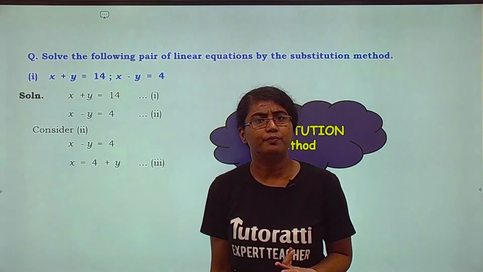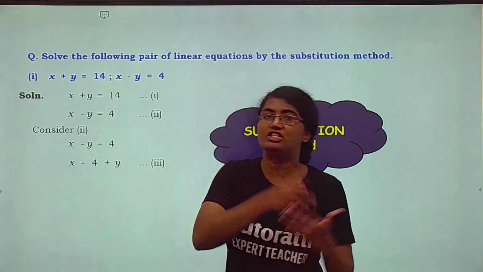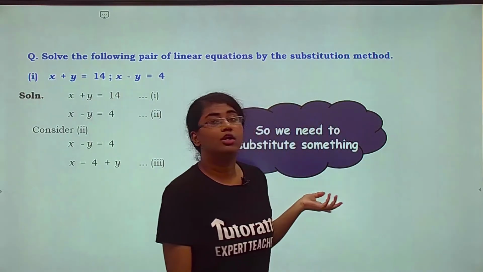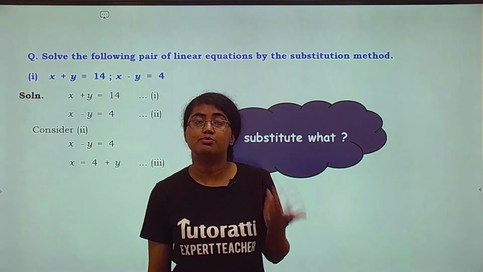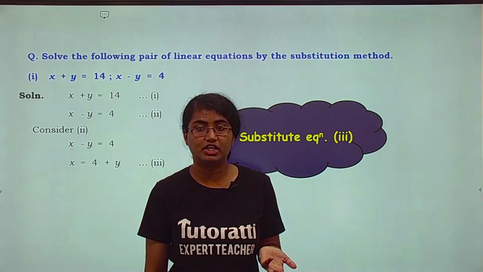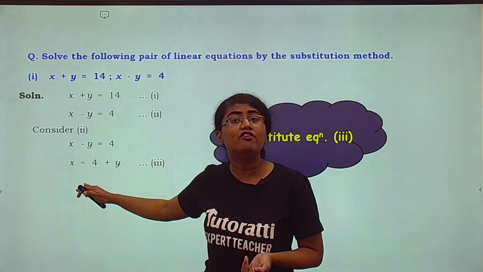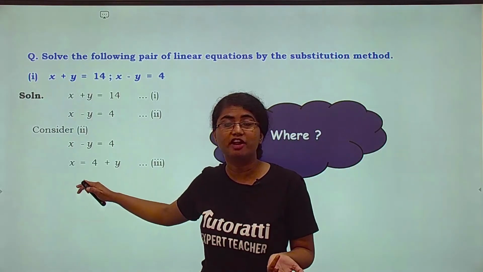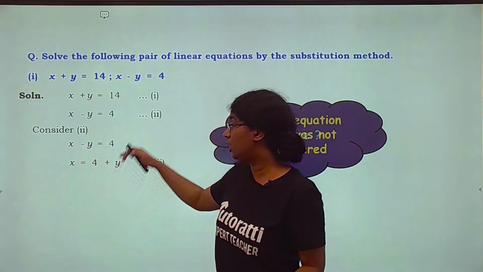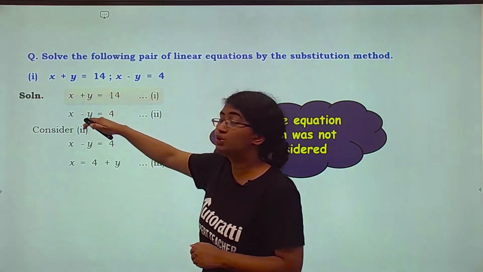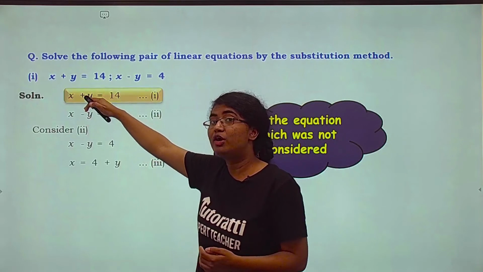Substitution means we have to write something in place of the other thing. So we need to substitute something. What do we substitute? Basically we need to substitute equation 3. That is why we rearranged it. But where do we substitute it? Where do we put this in? In the equation that we did not consider. We considered equation 2 and we left out equation 1.